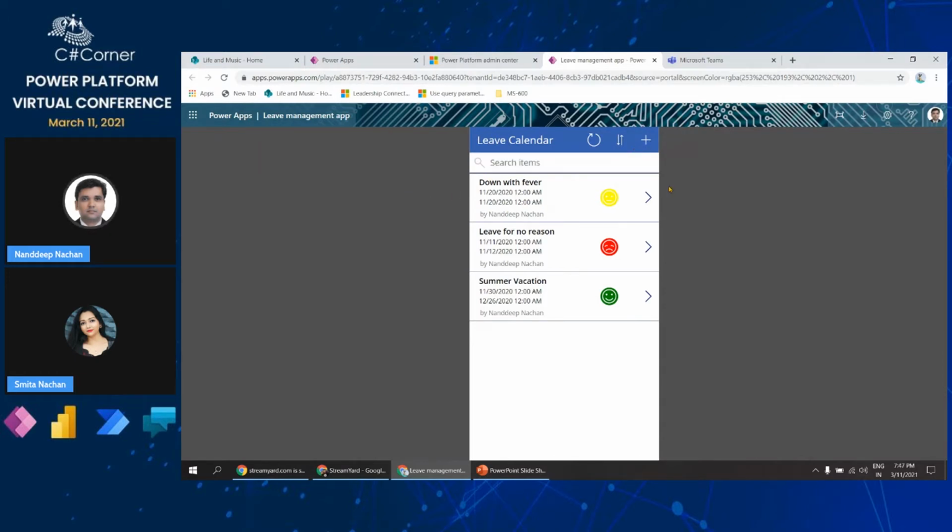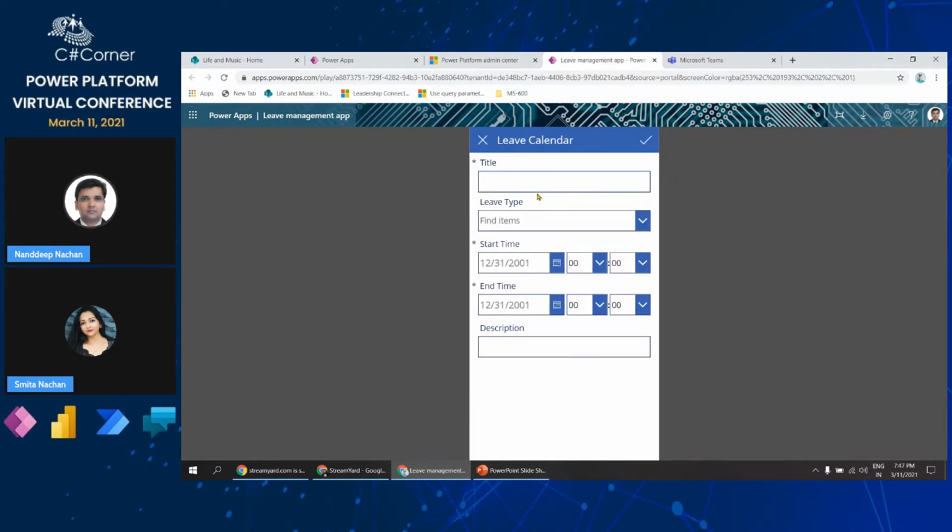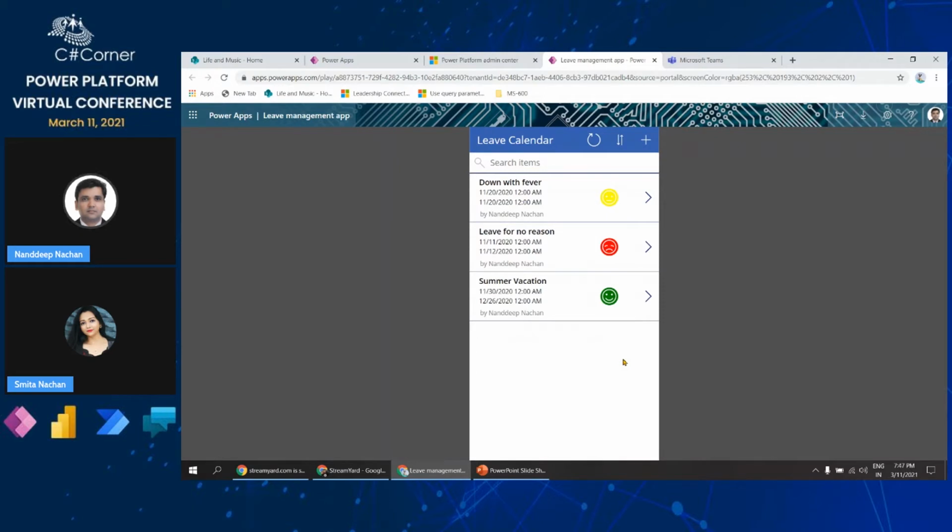Once I click on plus, it will create a new item wherein we can add the details about the leave which we want to take, and then it can pick up my manager from the AD and go for the approval. Once it is approved, we will see a green smiling face, or if it is not approved, maybe a crying face. All those kinds of things we used to develop with Power Apps.